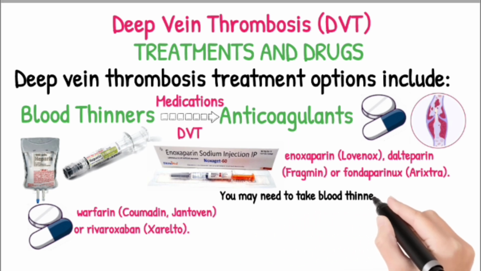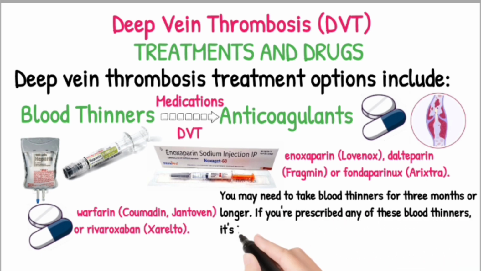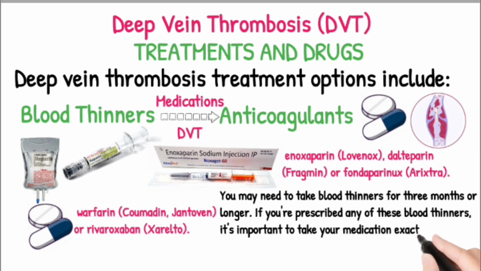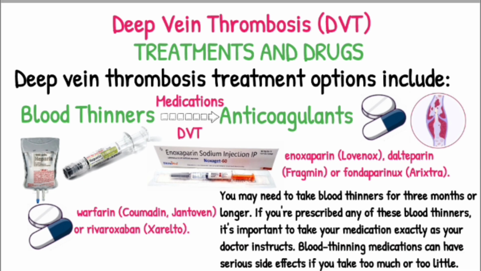You may need to take blood thinners for 3 months or longer. If you're prescribed any of these blood thinners, it's important to take your medication exactly as your doctor instructs. Blood thinning medications can have serious side effects if you take too much or too little. You may need periodic blood tests to check how long it takes your blood to clot. Pregnant women shouldn't take certain blood thinning medications.